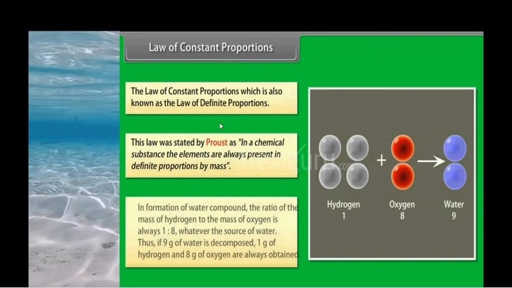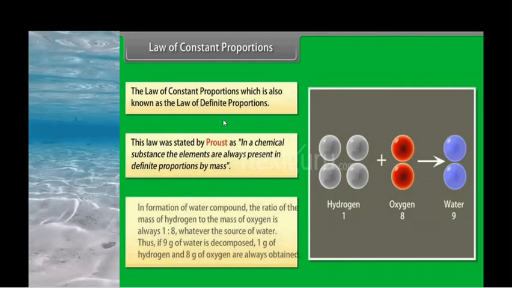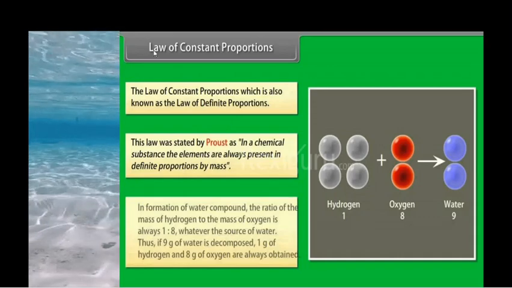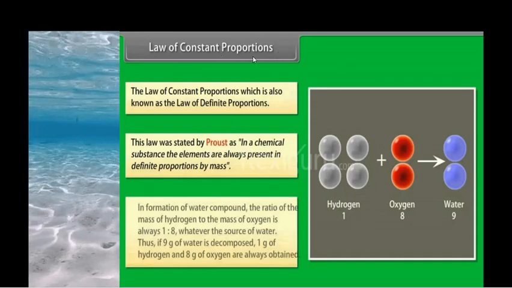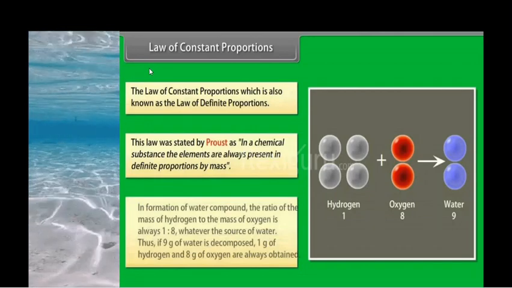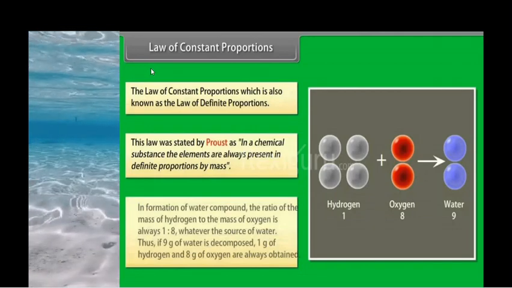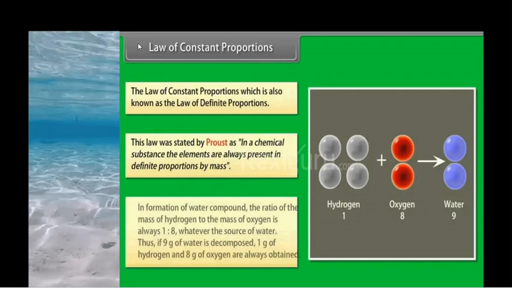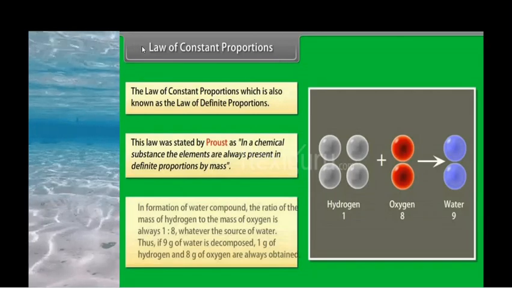So how are these molecules formed? The reason behind this concept is the law of constant proportion. If you take any molecule or compound, it is formed following this law of constant proportion. This comes from the laws of chemical combination.